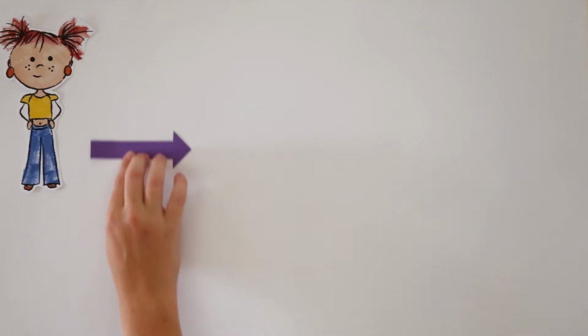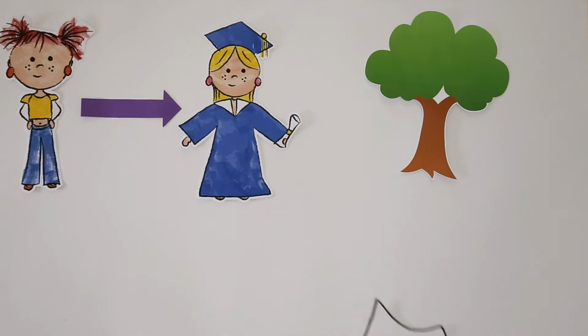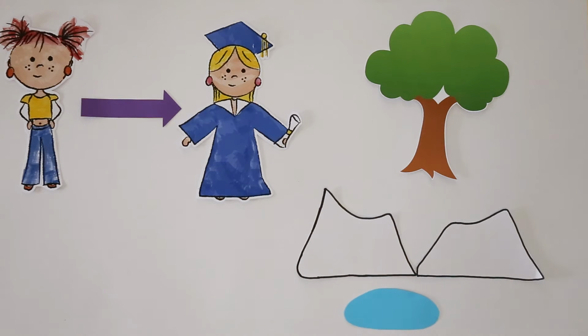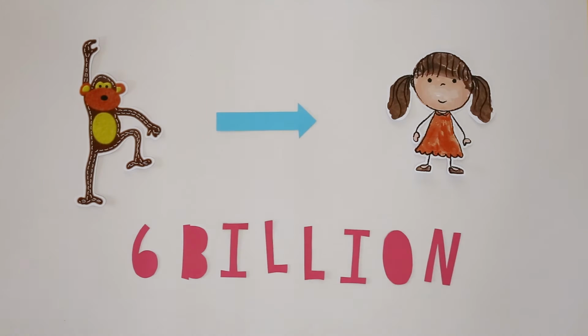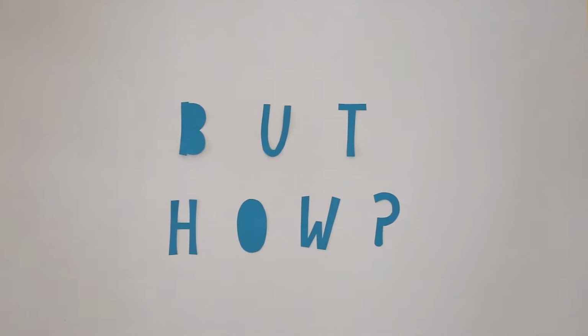Evolution is a process of change in which a species becomes more sophisticated over a long period of time in response to its environment. Scientists have found many fossils that lead us to believe that humans, for example, have evolved from ape-like ancestors over 6 billion years ago. But how does evolution actually happen? Today on Science Pop, we discuss the multiple ways that evolution can occur.